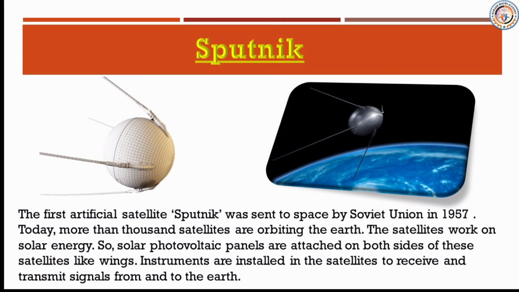The first artificial satellite, Sputnik, was sent to space by the Soviet Union in 1957. Today, more than thousands of satellites are orbiting the Earth.